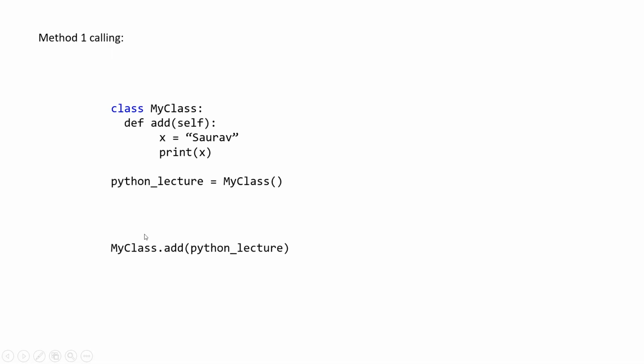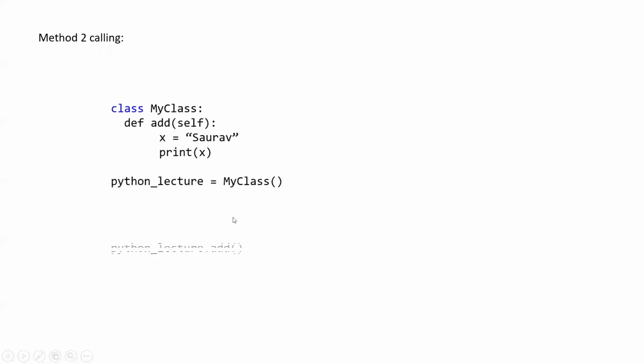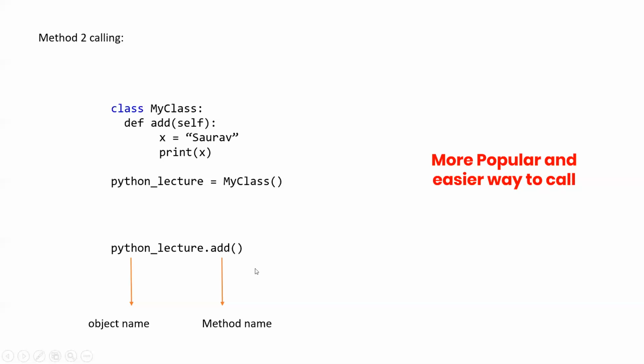The first is this, where the class is given first, then the function or method that needs to be called, like add here where my cursor is, and passing the object through it, so that it knows which object is being called. Another, better method is where we call using the object. First we define the object, and then we call the method, and that way we can call any kind of function. This is the more popular method, and you should follow it more and you will see it more.